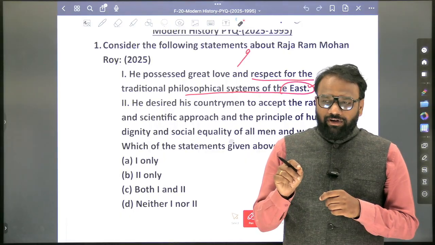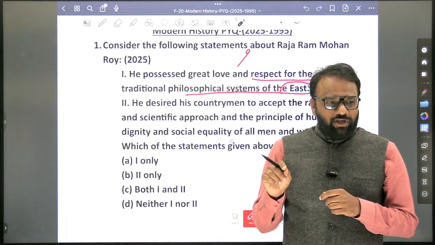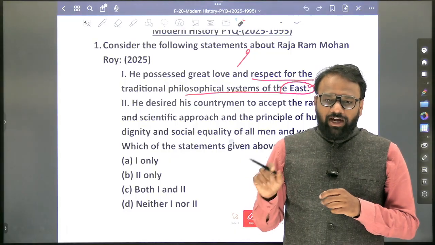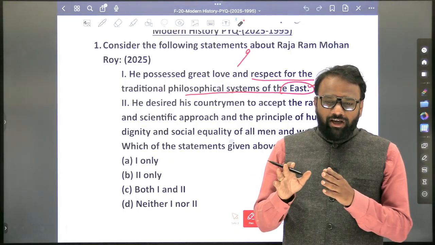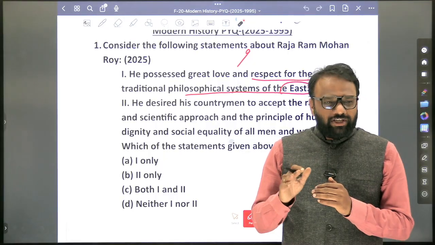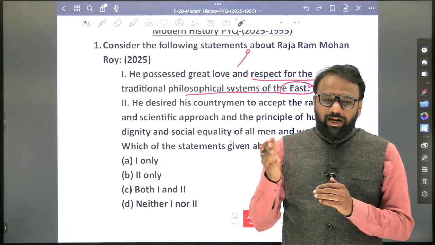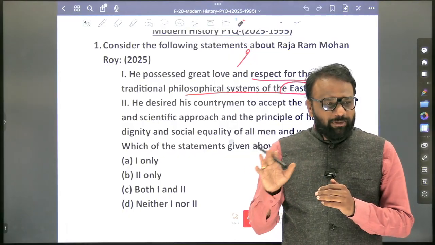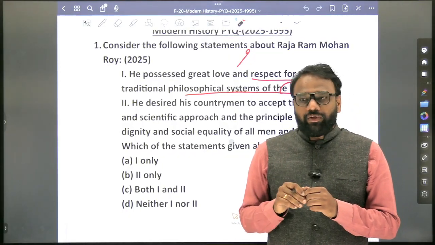Okay. Now, when it comes to the Sati system, he played an important role. If they associate some other personality and say that they also played an important role in the upliftment of women, true or false? Generally it will be true. They might not have directly played an important role in the abolition of the Sati system or education, but if there is a positive statement, then definitely it will be correct.